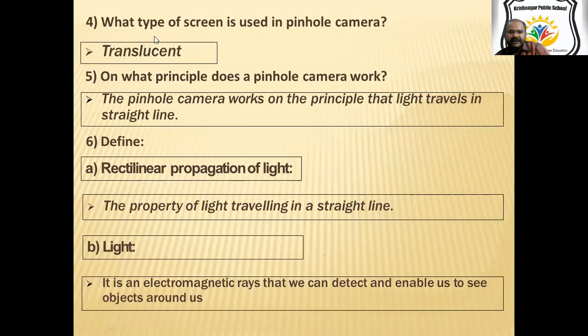Next, what type of screen is used in a pinhole camera? A translucent type of screen is used in the pinhole camera because that would give a perfect picture. So, what does it prove? The pinhole camera proves that light travels in a straight line. This is called the rectilinear propagation of light. So light travels in a straight line. That means it is defining the character of light.